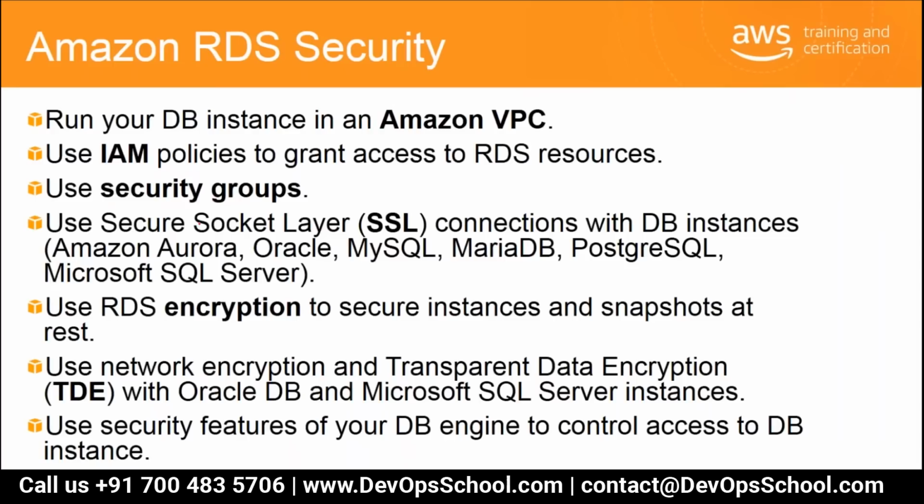You can use Secure Socket Layer, SSL, connections, so that all data coming to your database in transit is secured. You can use RDS encryption to secure instances and snapshots at rest. If you want to encrypt your data, that is possible in RDS. And you can use network encryption and transparent data encryption with Oracle DB and Microsoft SQL Server instances also.